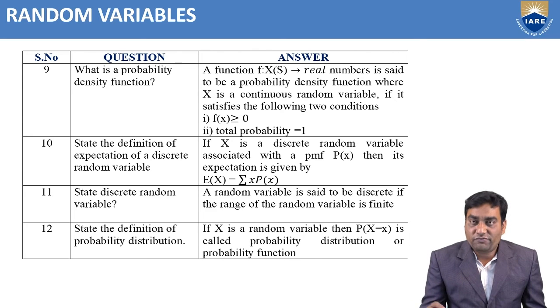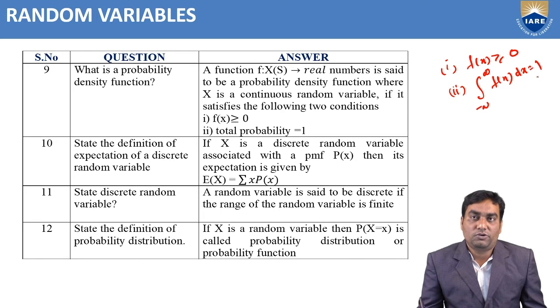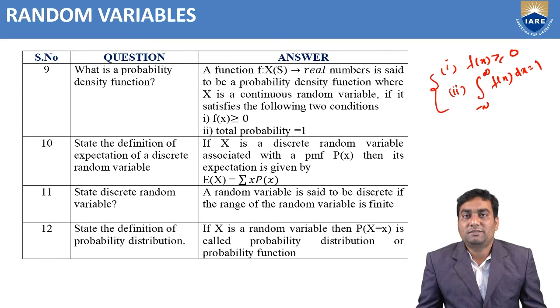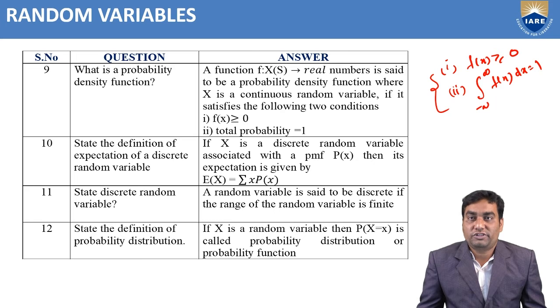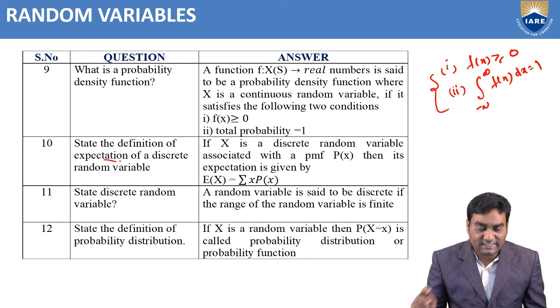Probability density function. When the function is a probability density function, here also we need to satisfy two conditions. First, F of X greater than or equal to 0. And second, instead of sigma, we take the integration from minus infinity to infinity of F of x dx equal to 1. If these two properties are satisfied, then we can say the given function is a probability density function.